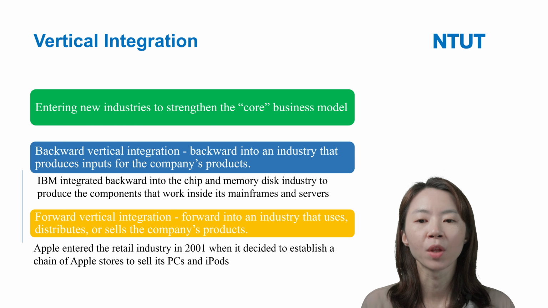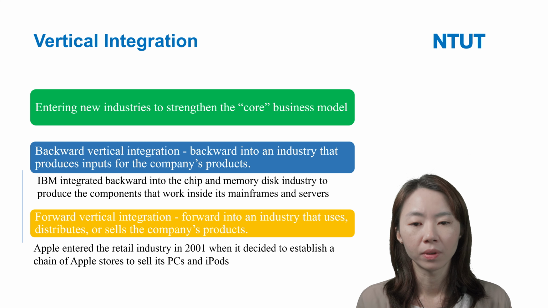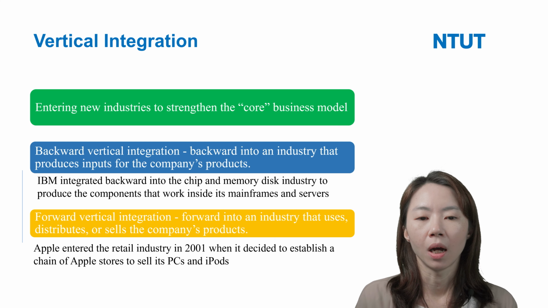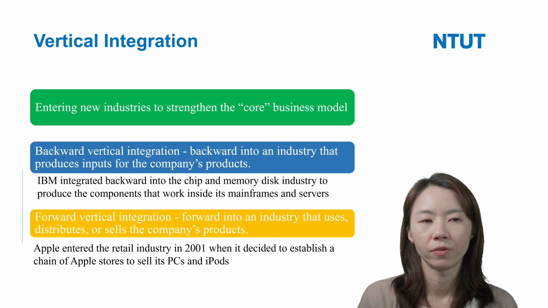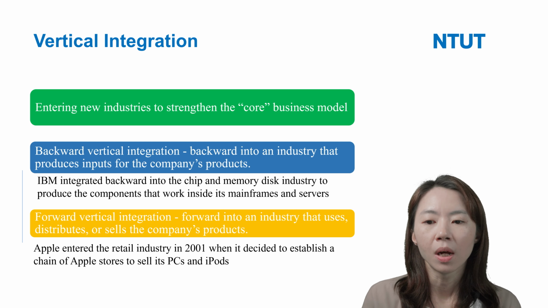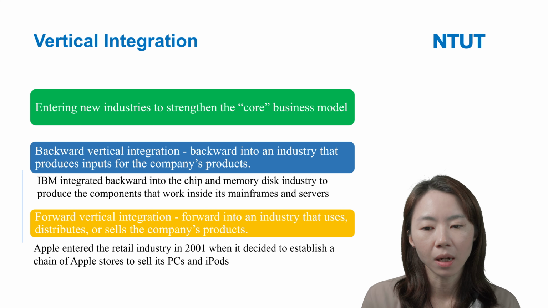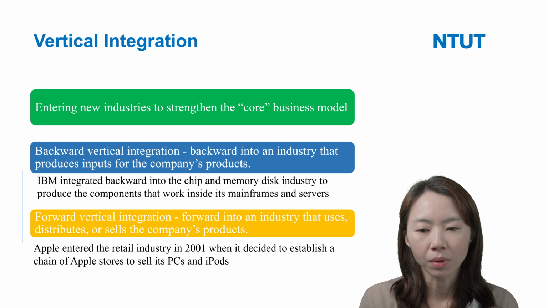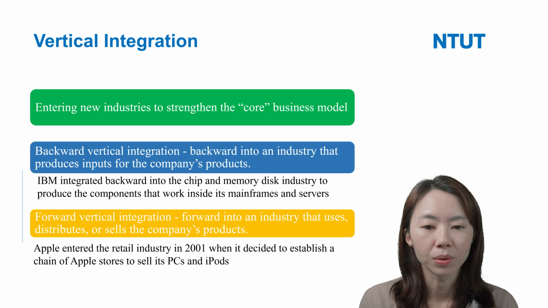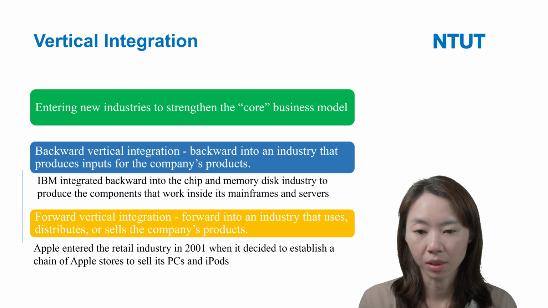So we can see backward vertical integration relates to the input of materials. Like IBM, which integrated backward into the chip and memory disk industry.